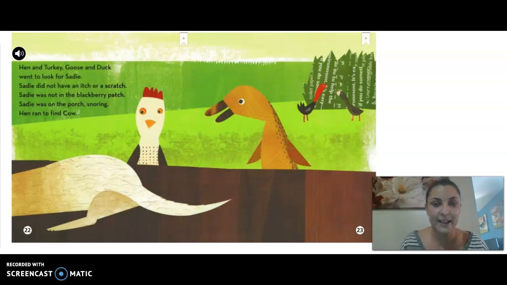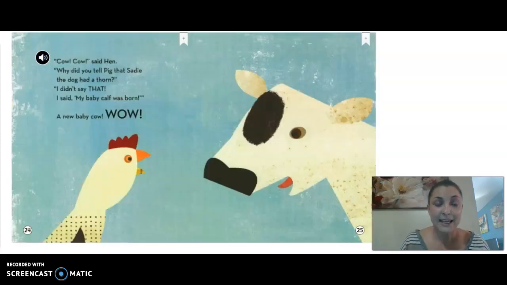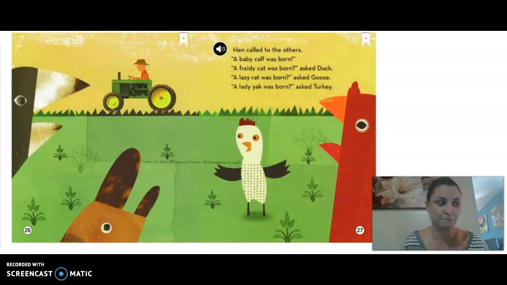Hen ran to find Cow. Cow, Cow, said Hen. Why did you tell Pig that Sadie the dog had a thorn? I didn't say that. I said my baby calf was born. A new baby cow? Wow! Hen called to others. A baby calf was born.